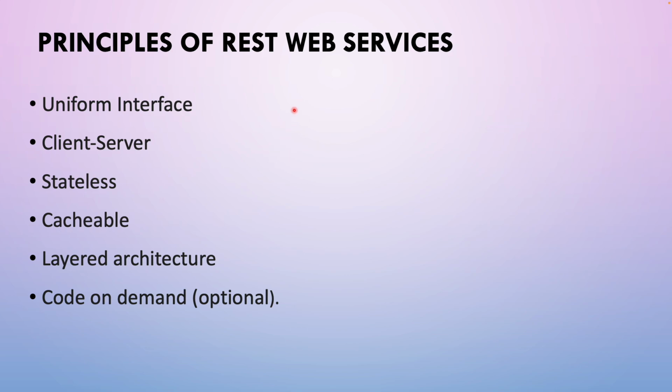For any of the APIs that we are developing, we need to follow a uniform interface. With a uniform interface, we follow a single language for the communication between the client and the server. Any client should understand by seeing the URL what they are going to fetch. That common language that we are using is the uniform interface.